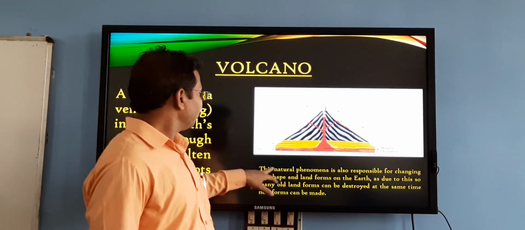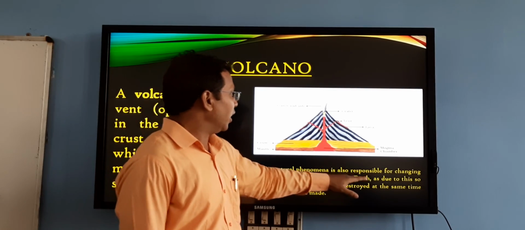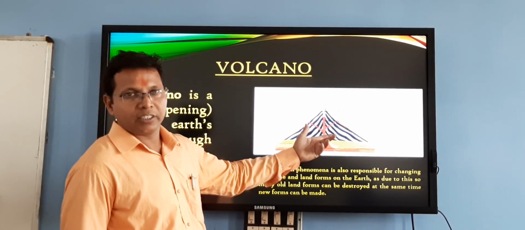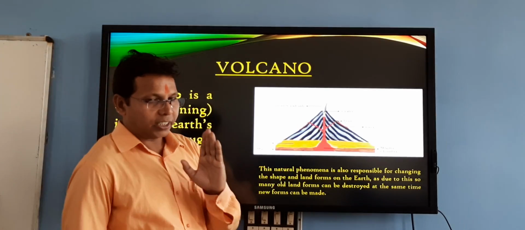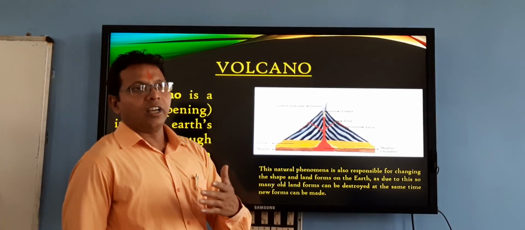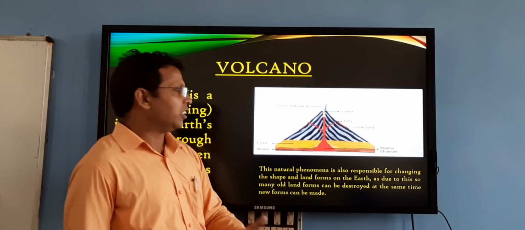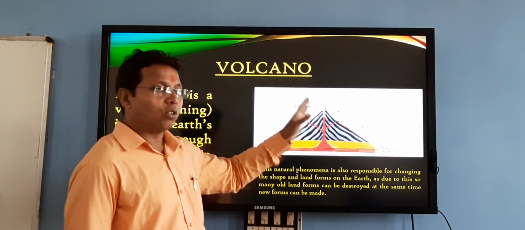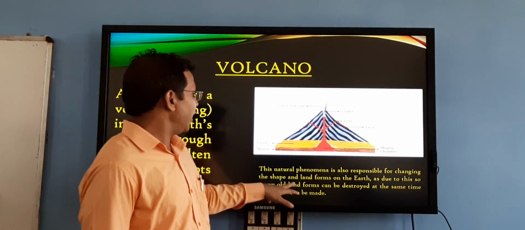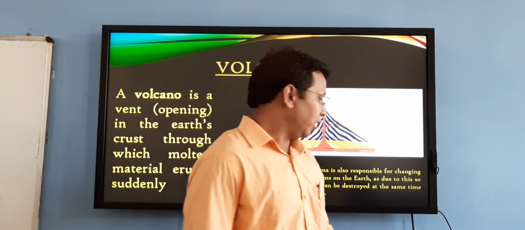Listen carefully. What is written here? The natural phenomena are also responsible for changing the shape of landforms on the earth. This means a volcano can also change the shape of the earth. As we are understanding in this chapter, it is our changing earth. We are studying the factors by the help of which the shape of the earth is changing. So volcano is also responsible for changing the shape of the earth. Due to this, many old landforms can be destroyed, and at the same time new forms can be made. Okay.